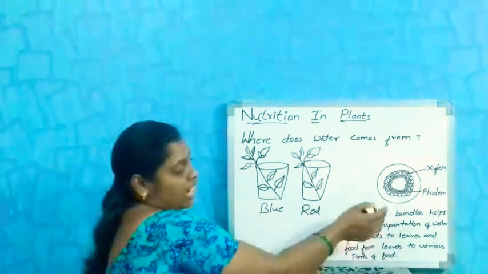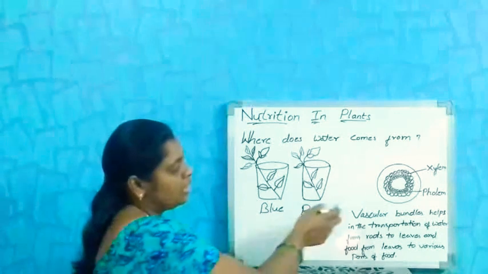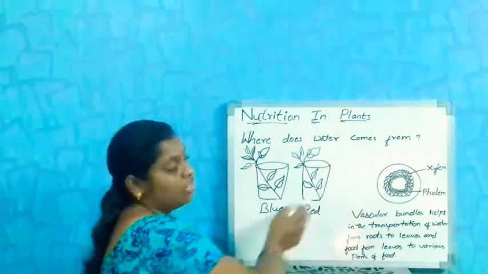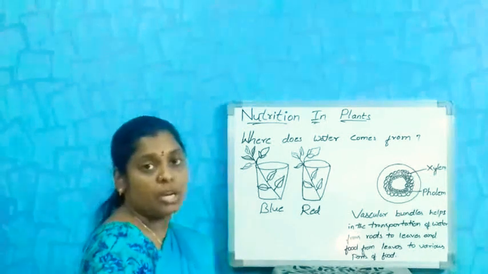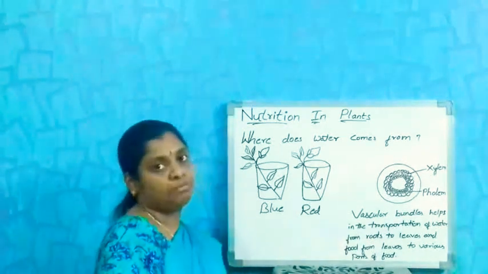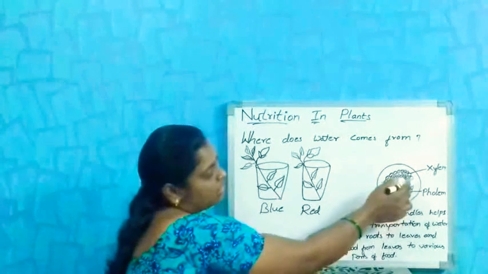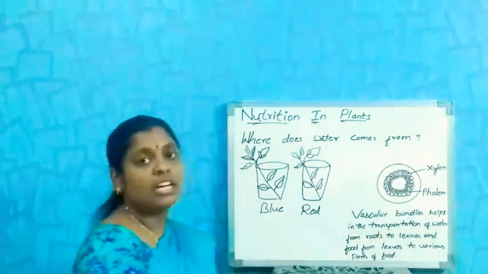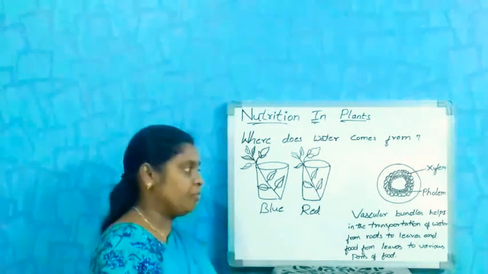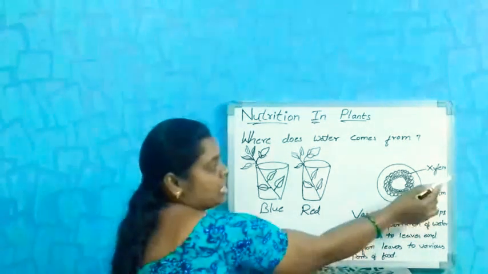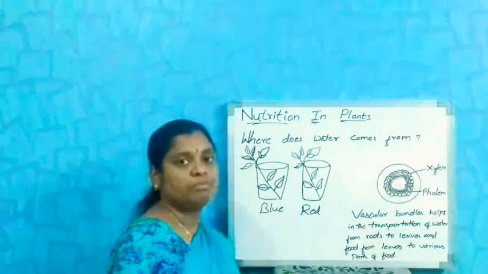If you observe the transverse section of the stem, the outermost layer is the bark, which gives shape and protection to the stem. And the inner circular part is the vascular bundles, which consist of xylem and phloem.